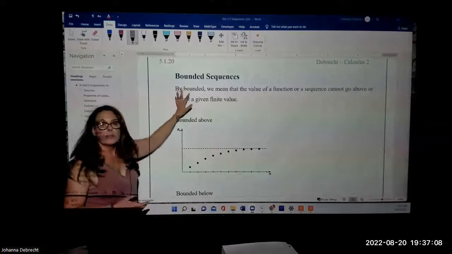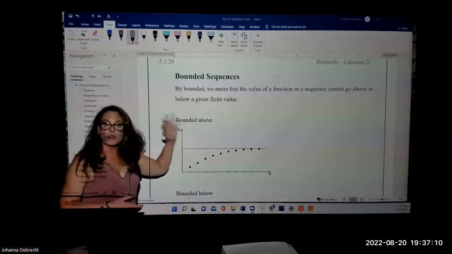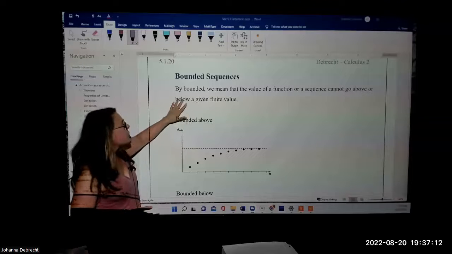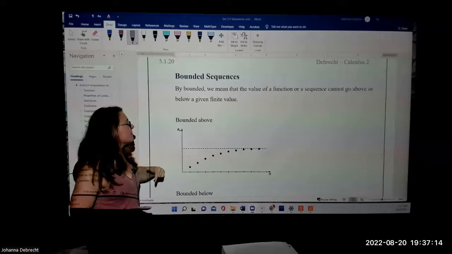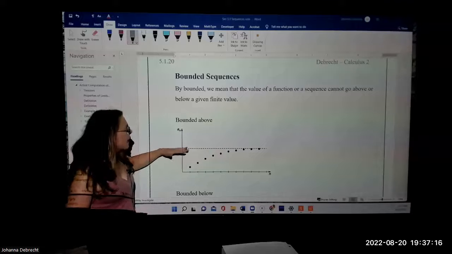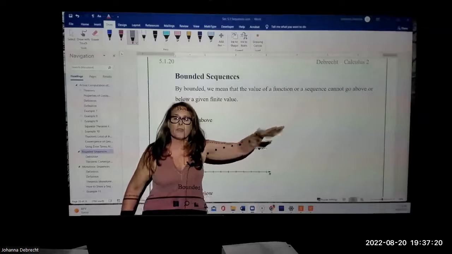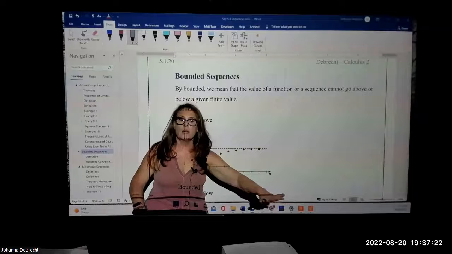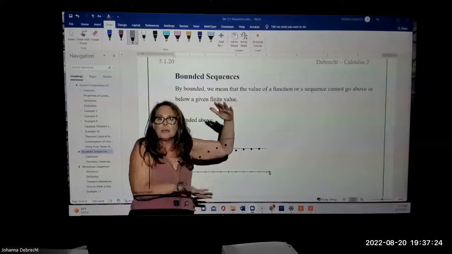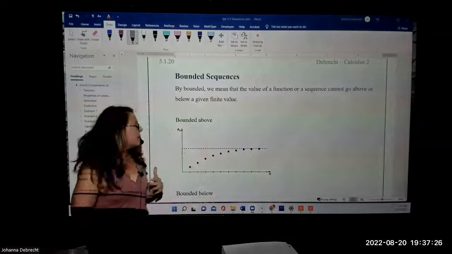Now, by bounded, we mean the value of the function, or in this case, a sequence, cannot go above or below a particular finite value. So by bounded, we mean that there's like a ceiling that it can't go above or a floor it can't go below. So bounded means between certain values, finite values.